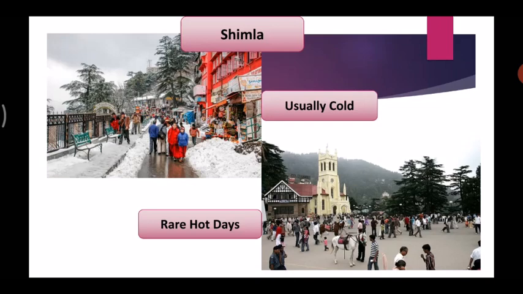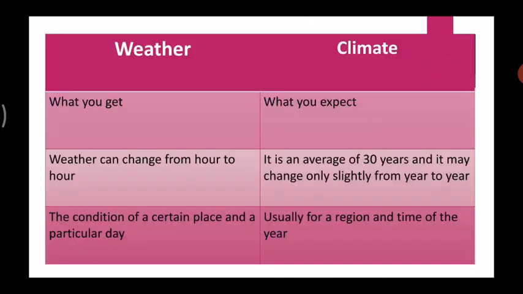When you talk about Shimla, it's a very cold place. What defines Shimla is the usual cold weather. So, some rare hot days do not define Shimla. So, that day we can say that day had a rare hot weather. But usually Shimla has a cold climate. Let's move forward.